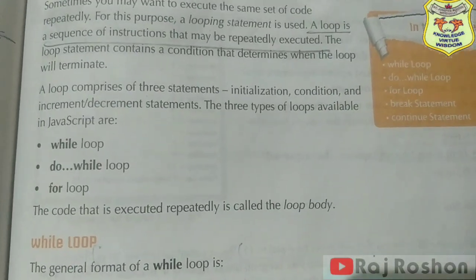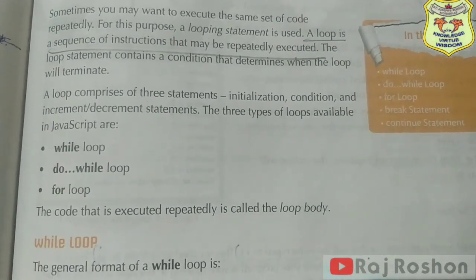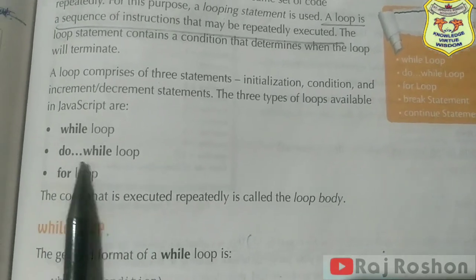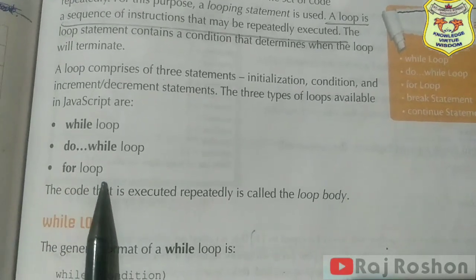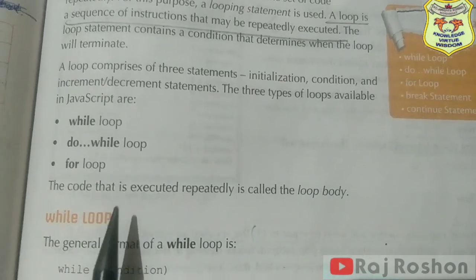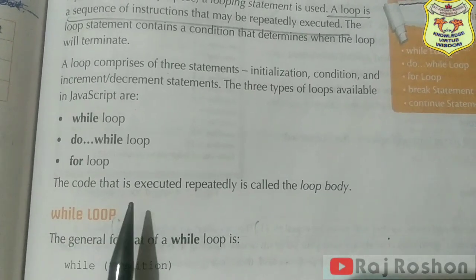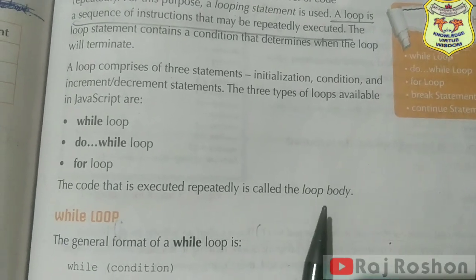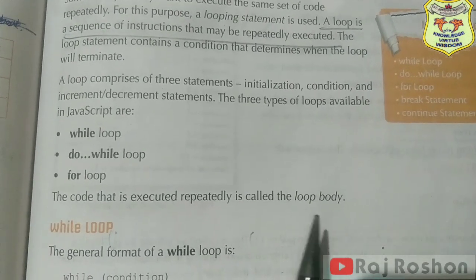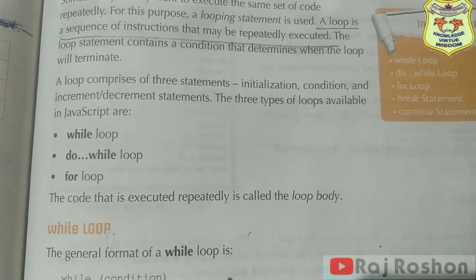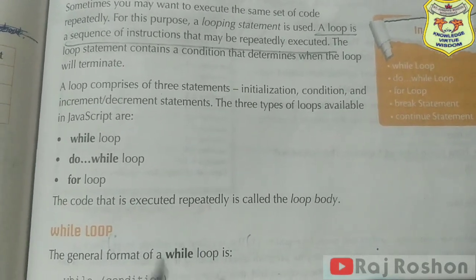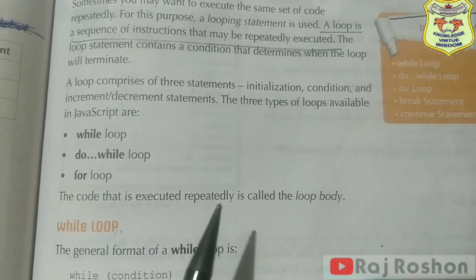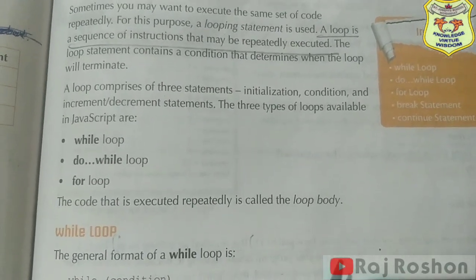So the three types of loops available in JavaScript are while loop, do while loop and for loop. So these three we will be studying now. The code that executes repeatedly is called the loop body. Whatever you write in JavaScript, the part which executes repeatedly is called the loop body.